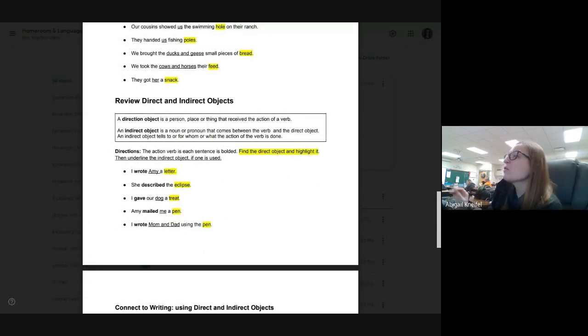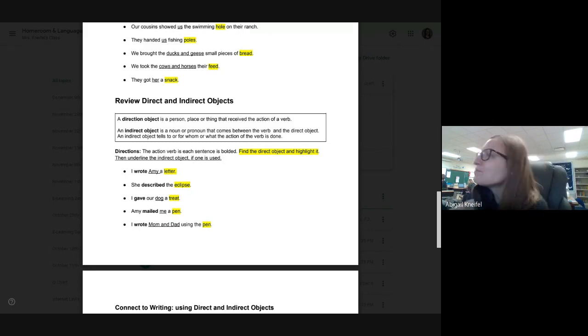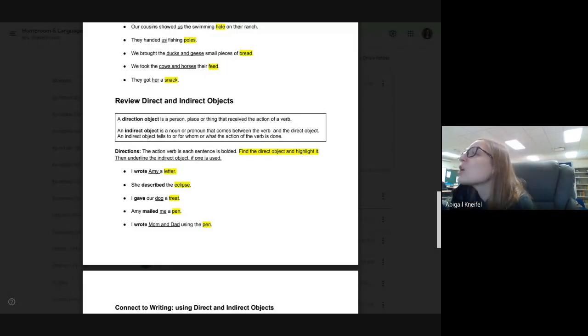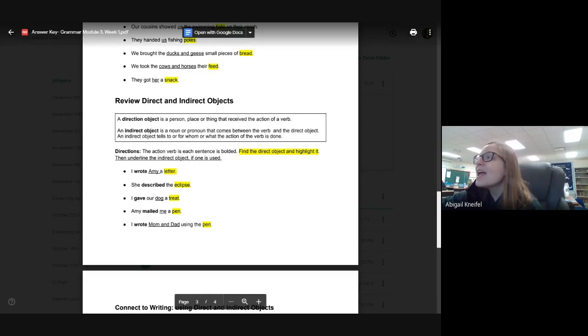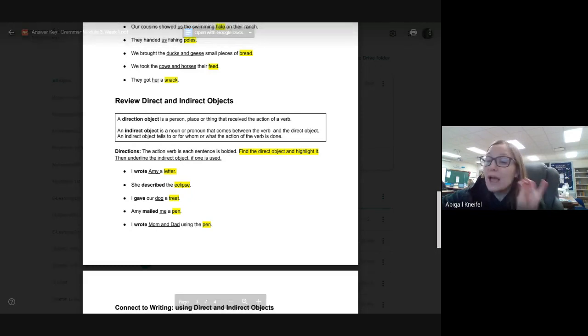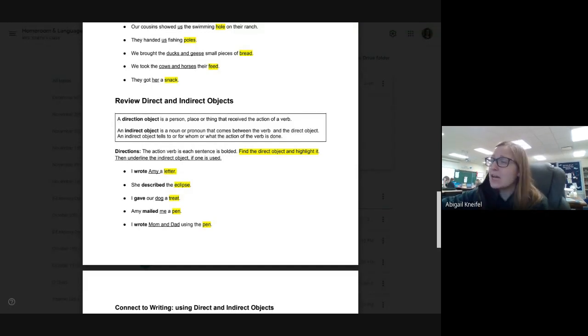Scrolling down. I don't remember if we did these together, but we're going to do them together anyways right now. So this is just reviewing the direct and indirect object, literally what we just did above. So direct object, remember, is what is receiving the action of the verb, and the indirect object comes between the verb and the direct object. So here, the action verb in the sentence was already highlighted. I already pointed out the verb to you, and you had to find the direct object and highlight it, and then underline the indirect object if there was one. Remember, there does not always have to be an indirect object.